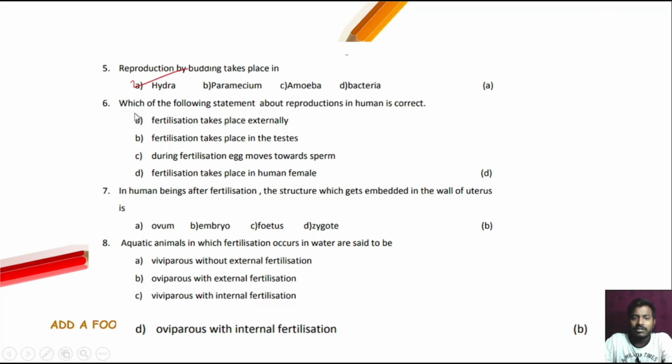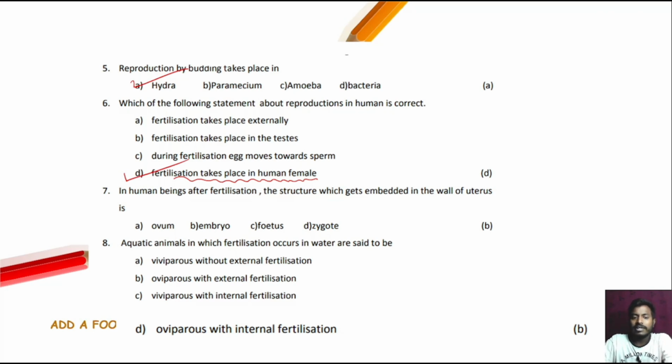Next question. Which of the following statements about reproduction in humans is correct? So option A, fertilization takes place externally. Fertilization takes place in the testes. During fertilization, the egg moves toward the sperm. Then fertilization takes place in the human female. So option number D is the correct answer.